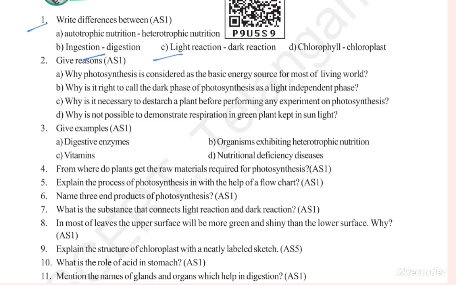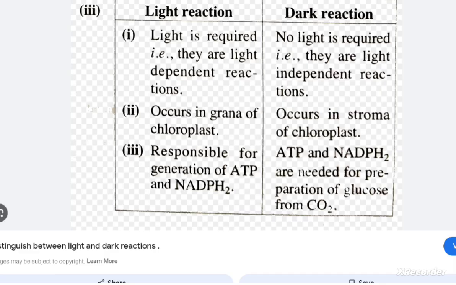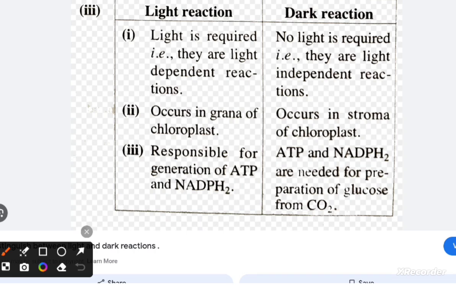And C is light reaction and dark reaction. Light reaction is light dependent and occurs in the grana of the chloroplast, responsible for generation of ATP and NADPH2.